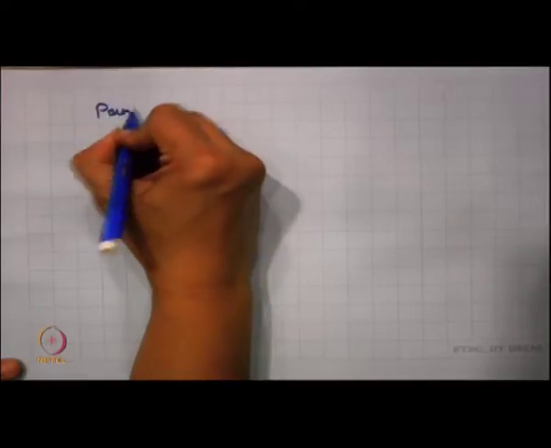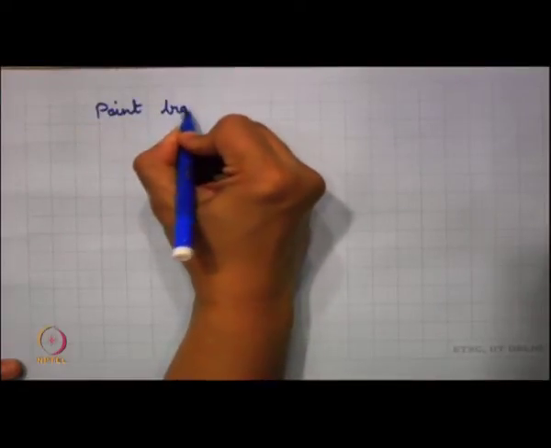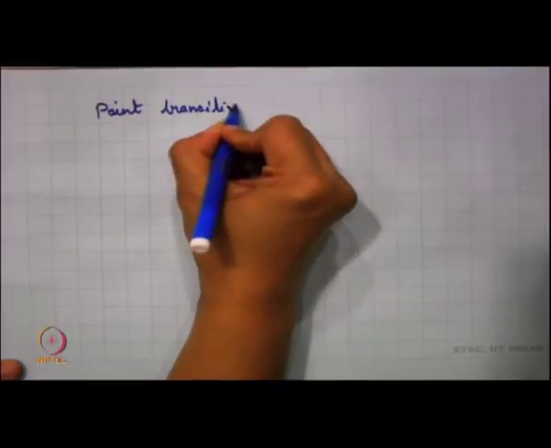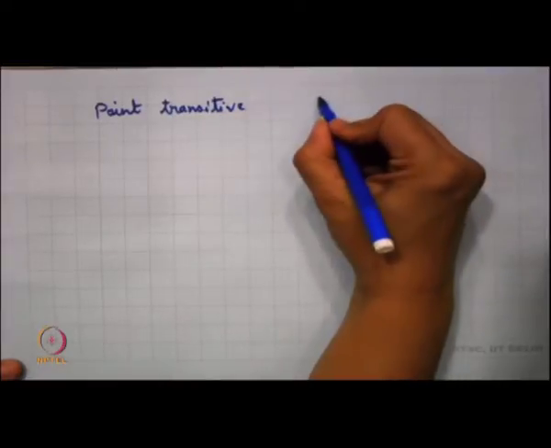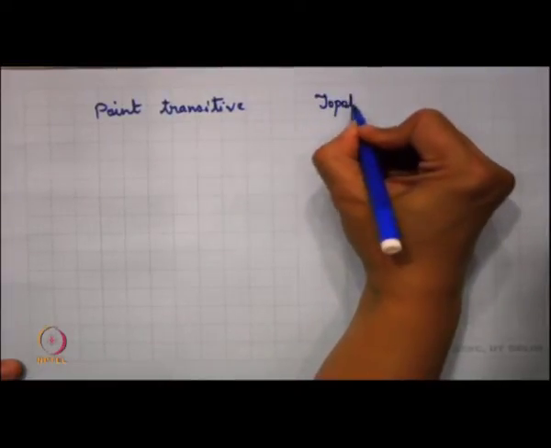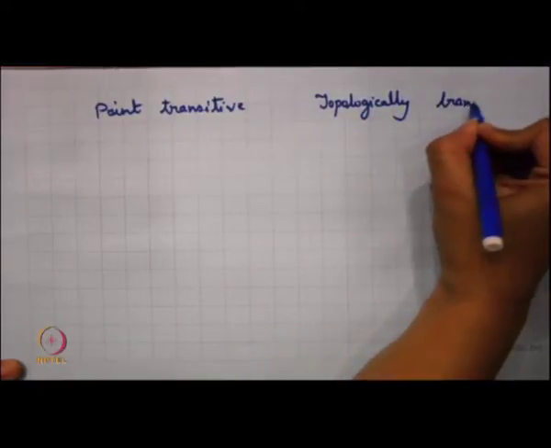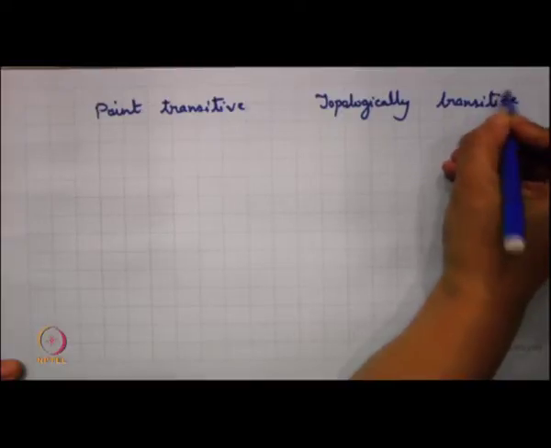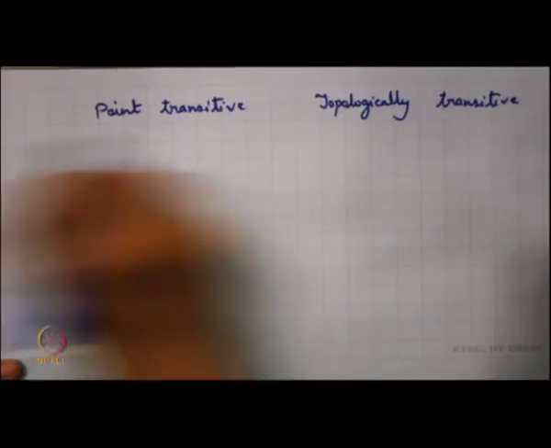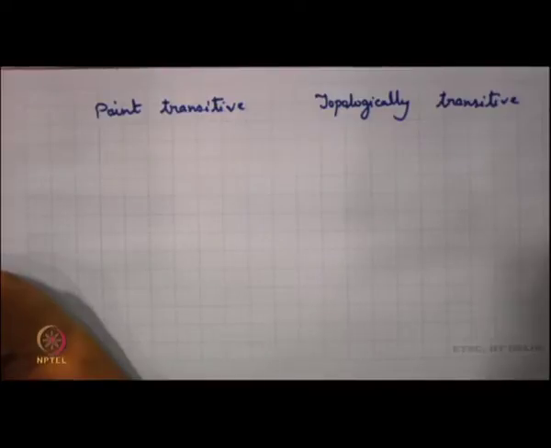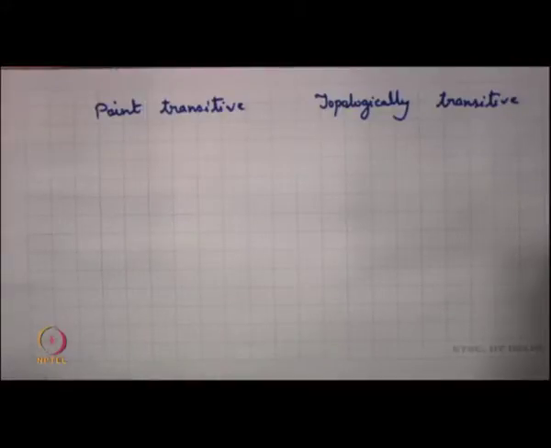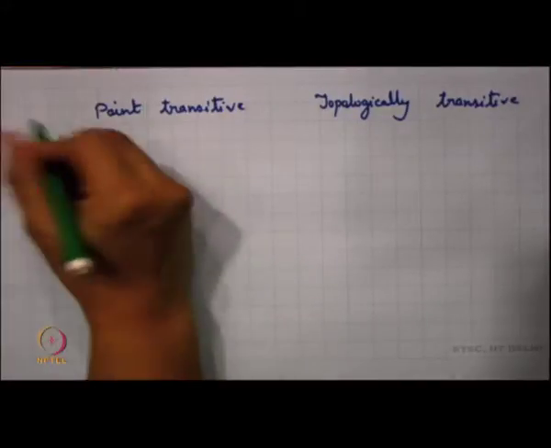So I have point transitive on one hand, and on the other hand I have topologically transitive. Is there any relation between the two? So let me take an example here. I look into this particular example.